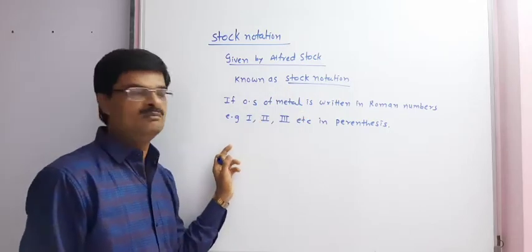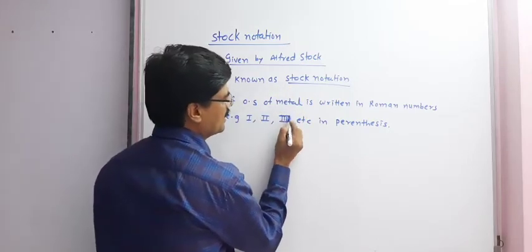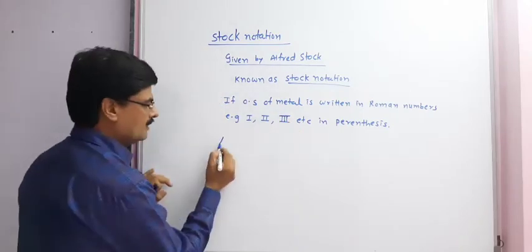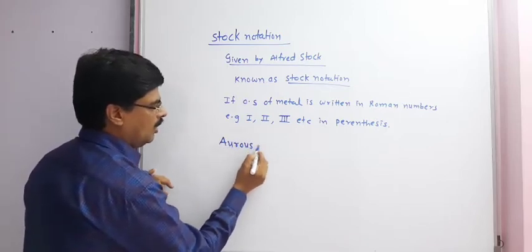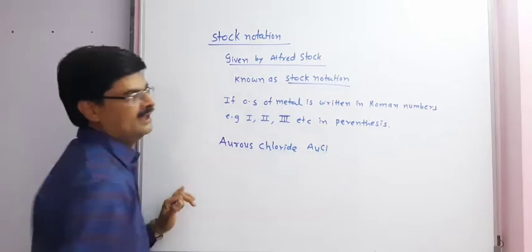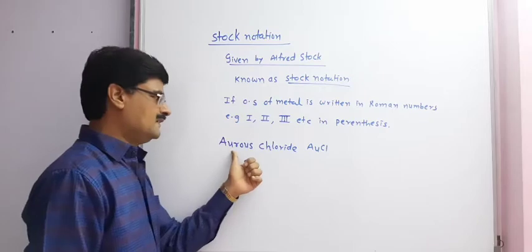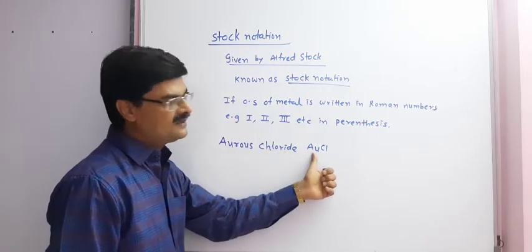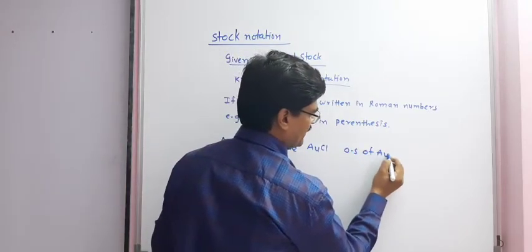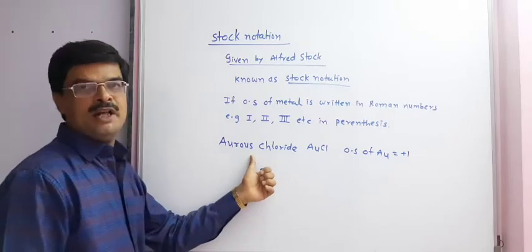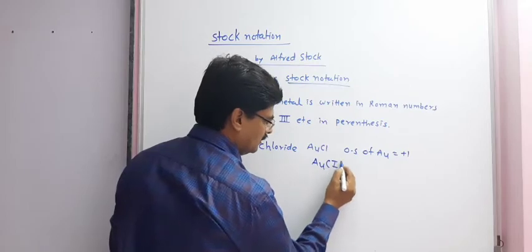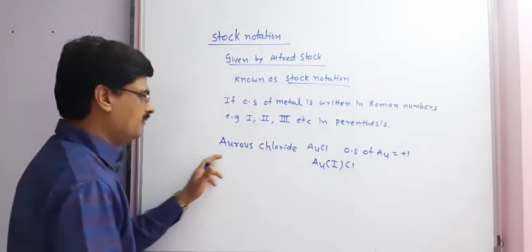By taking a few examples, it is very easy to understand stock notation. For example, aurous chloride, it is AuCl. But since it is aurous chloride, the oxidation state of Au is +1. So, according to stock notation, we can write this as Au(I)Cl.